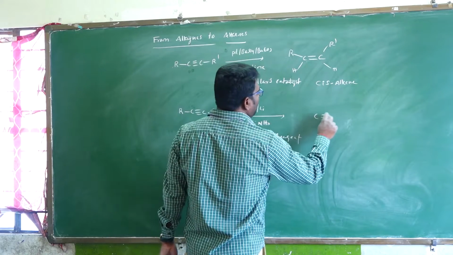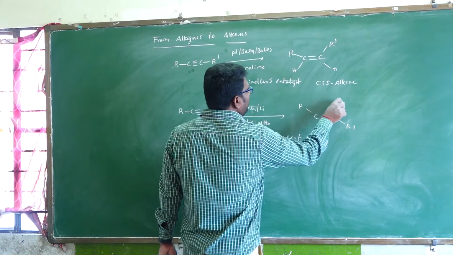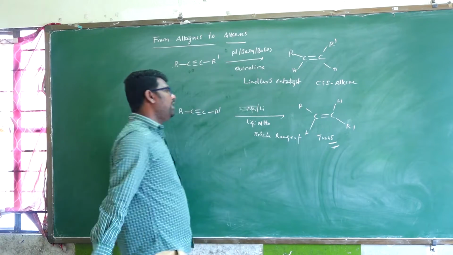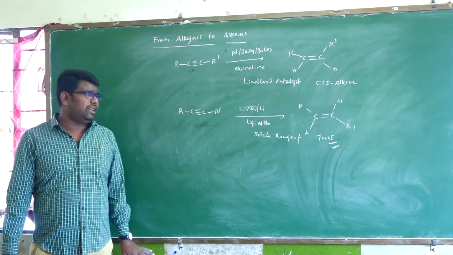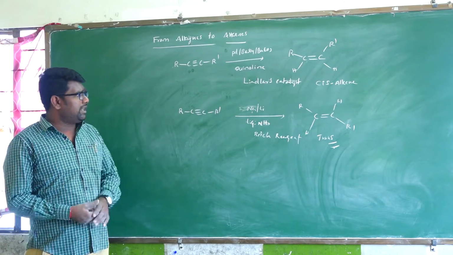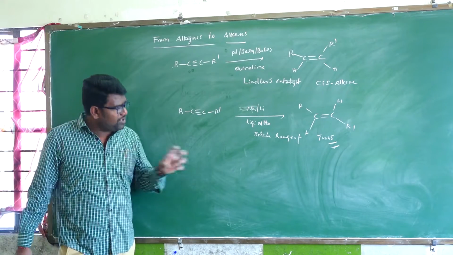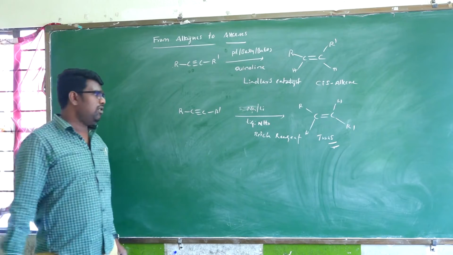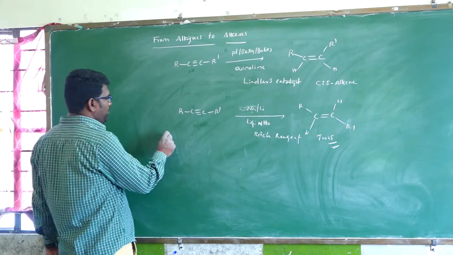Conversion of a simple alkyne to a trans alkene. This is the trans product. So conversion of alkynes to alkenes using Lindlar's catalyst gives cis alkene; in the presence of Birch reagents, formation of trans alkene. So how to convert a simple alkyne to trans alkene or cis alkene? It's a simple mechanism.